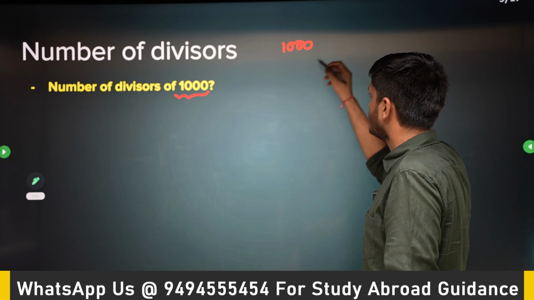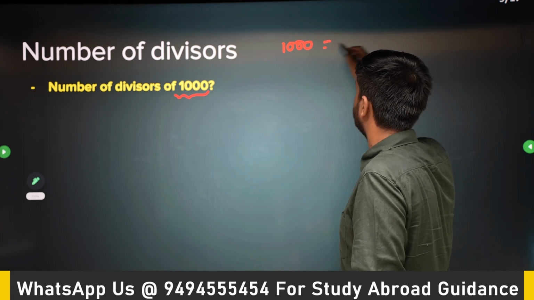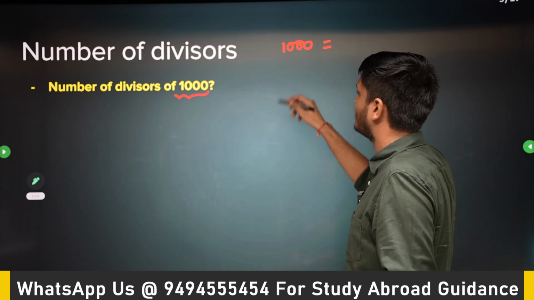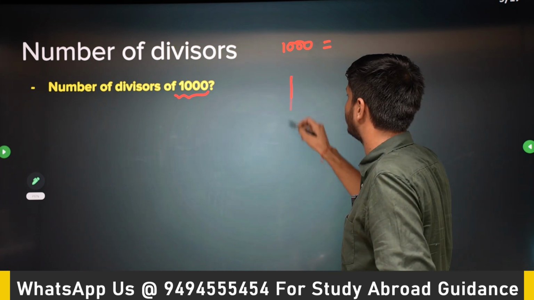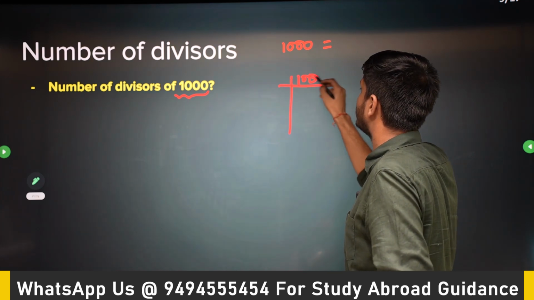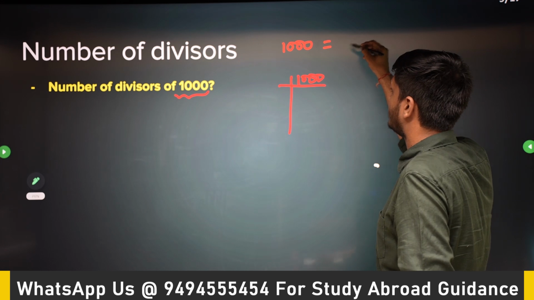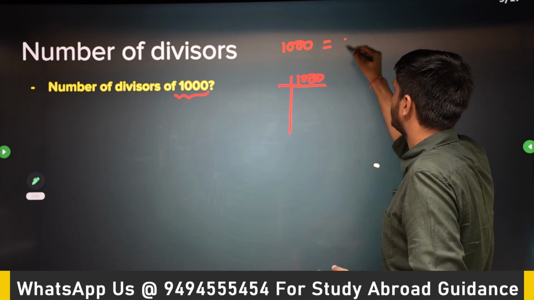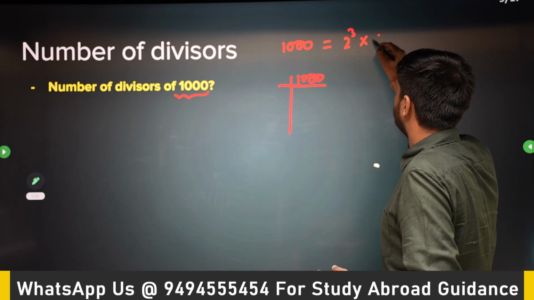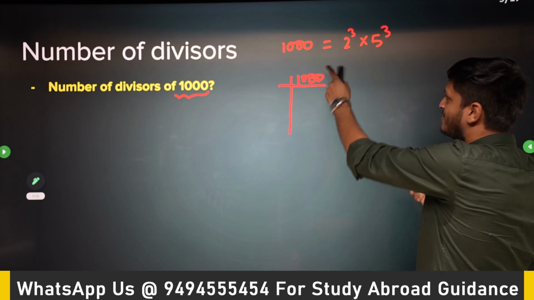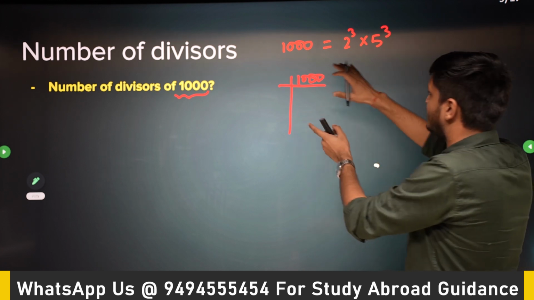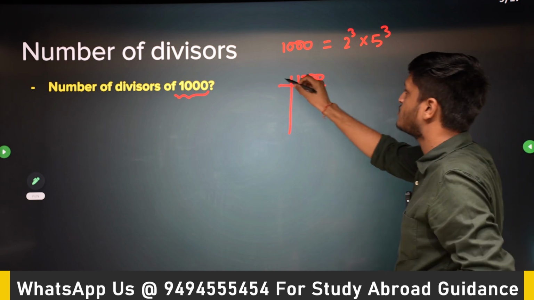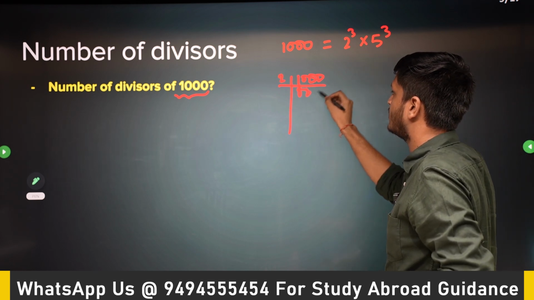So, okay, what is 1000? You can do it like this also, but it's very easy. 1000 is actually 8 times 125. So it's 2 to the power 3 into 5 to the power 3. If you love math, this will be easier, right? So yeah, this is the prime factorization of 1000. Otherwise, you can do it this way. This is how we learned it, right?